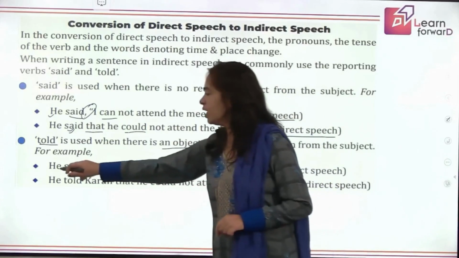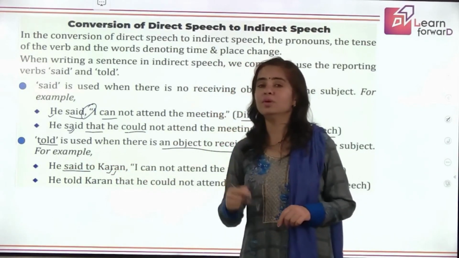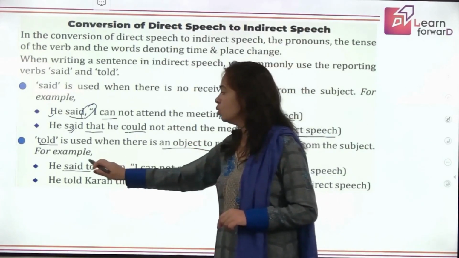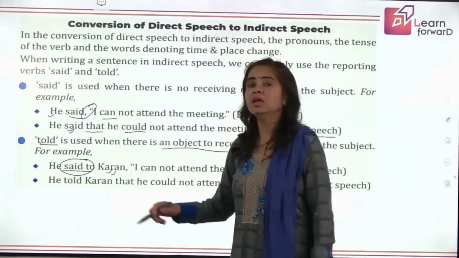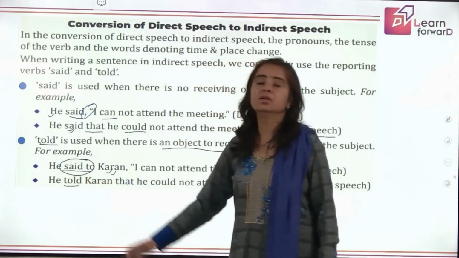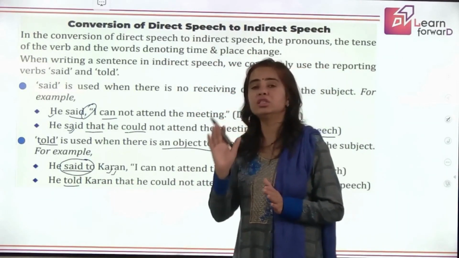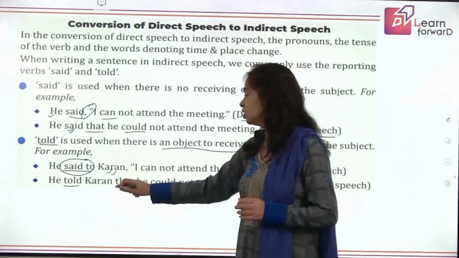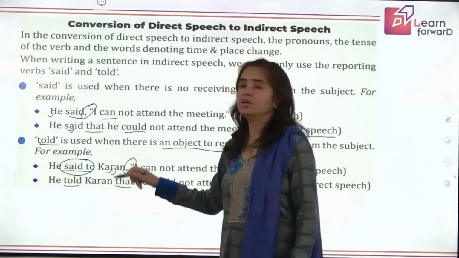Like when we are saying he said to Karan. Now you know to whom the speaker is talking, to whom he is reporting this. So when you change this to indirect narration, said to will become told. This is what you have to remember. If there is an object, said to changes to told. So he told Karan. Then a conjunction is introduced, and we remove the comma and inverted commas.